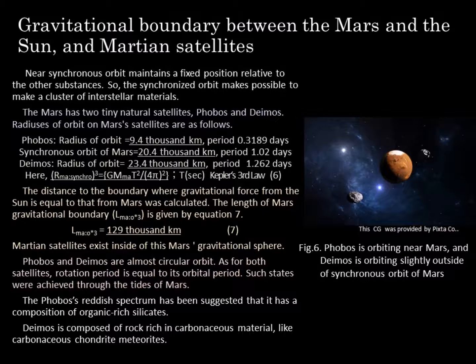Phobos and Deimos have almost circular orbits. For both satellites, the rotation period is equal to the orbital period. Such states were achieved through the tides of Mars. Phobos' reddish spectrum suggests that it has a composition of organic-rich silicates. Deimos is composed of rock rich in carbonaceous material, like carbonaceous chondrite meteorites.